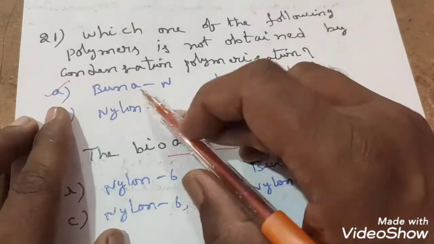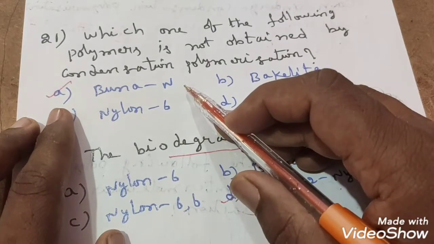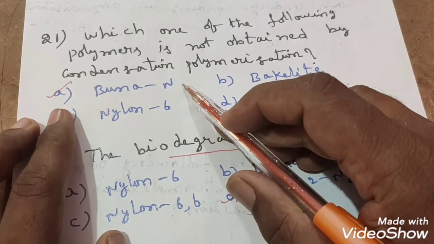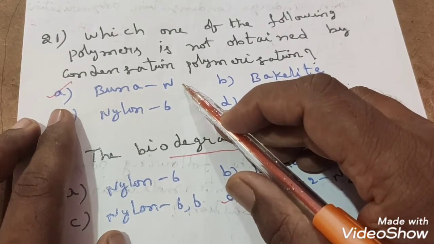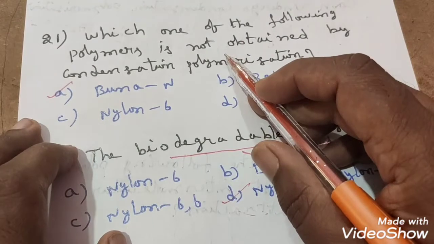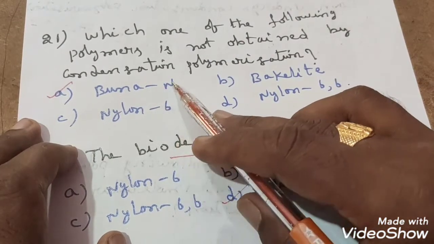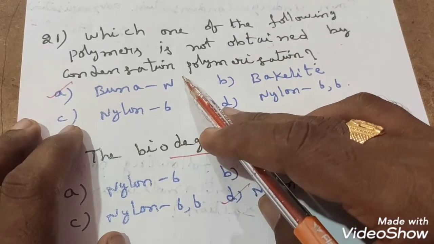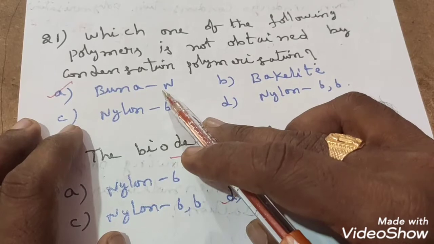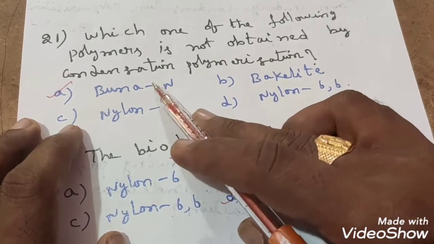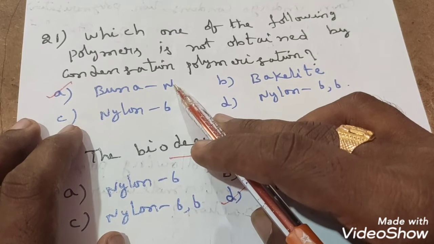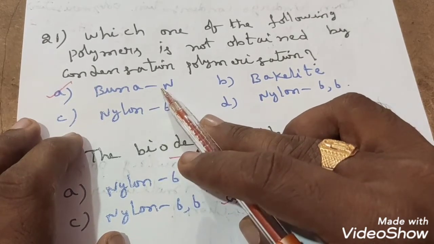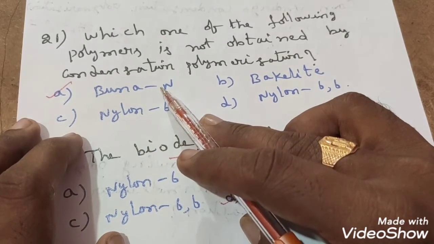For example, Buna-N came from 1,3-butadiene and acrylonitrile, that is vinyl cyanide. Only a cyanide group is present there, along with a double bond. In 1,3-butadiene, only double bonds are present. So, due to the absence of bifunctional or trifunctional monomers, Buna-N is formed by addition polymerization. It is not an example of condensation polymerization.